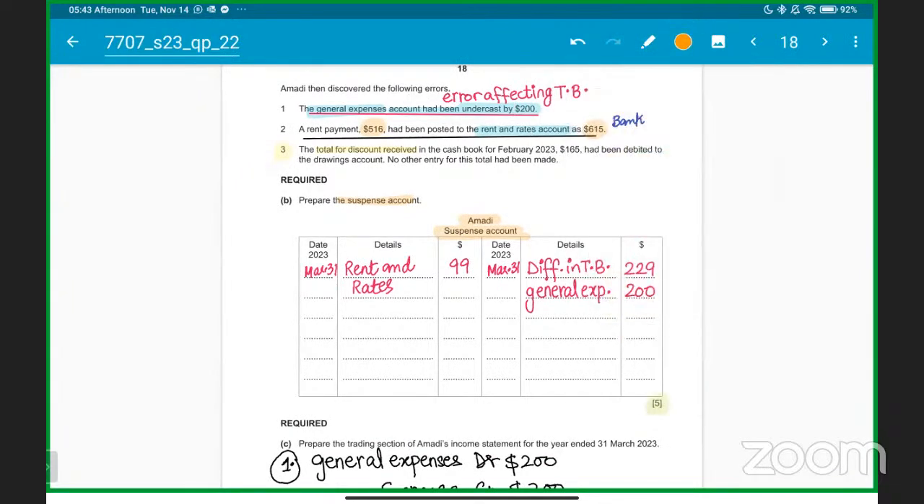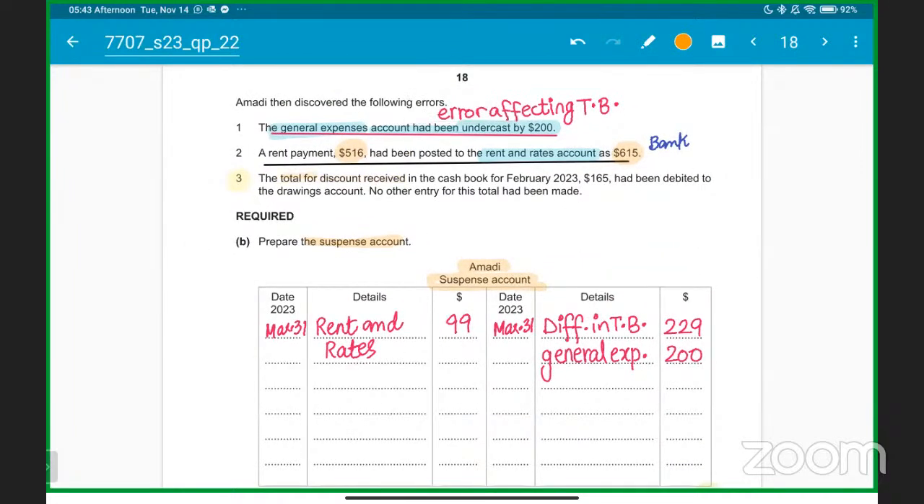The total for the discount received in the cash book for February 2023, $165, had been debited to the drawings account. No other entry for this total had been made.